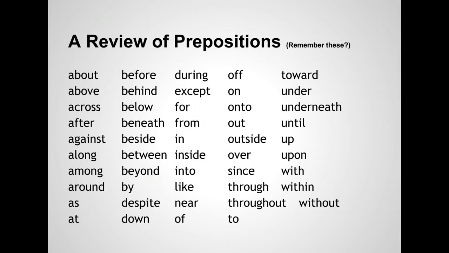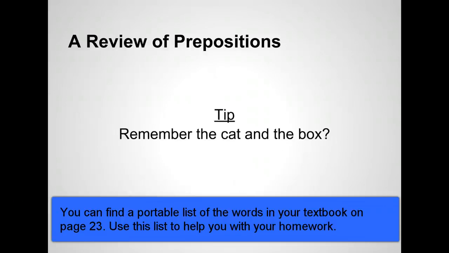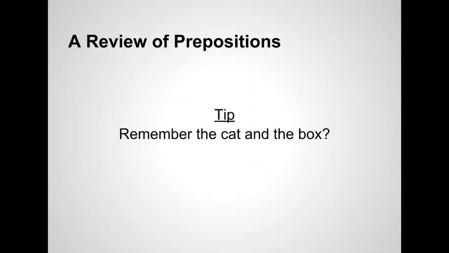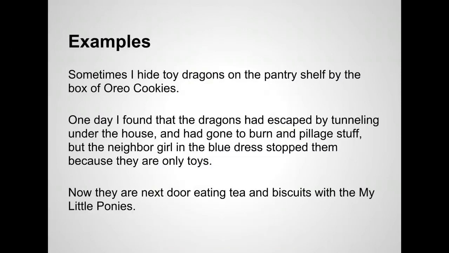I know it's been a little while since we've talked about prepositions. Here they are. Remember these? There were lots of them. Remember, we even had a special way to remember basic types of prepositions. Do you remember the cat and the box? This cat and this box. The cat can be in the box, behind the box, under the box, over the box, by the box, with the box. With the box? Yes, she can be with the box. If you need a refresher in prepositions, they're in your textbook. You might want a list of prepositions nearby as we go through the rest of this material.